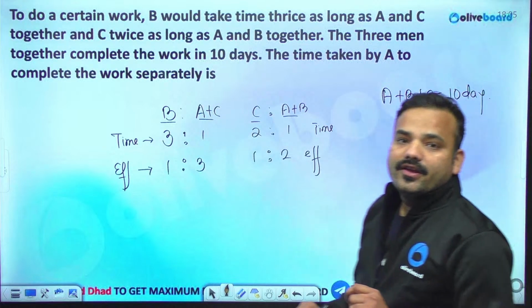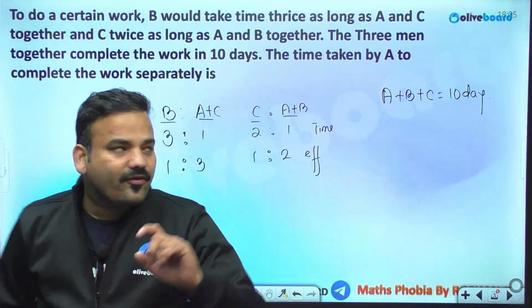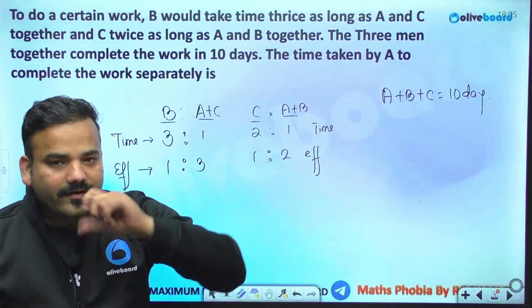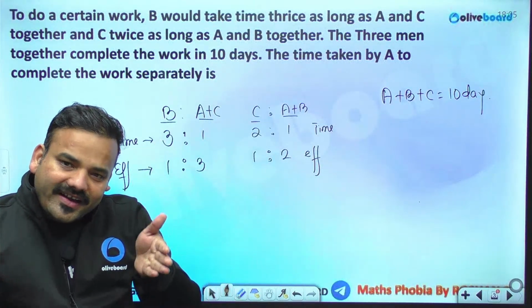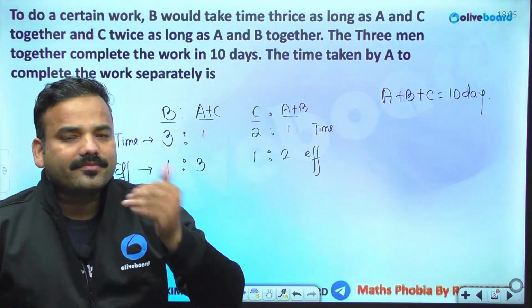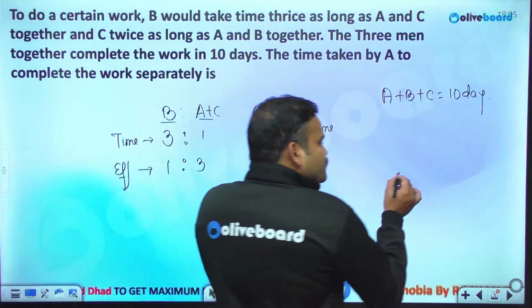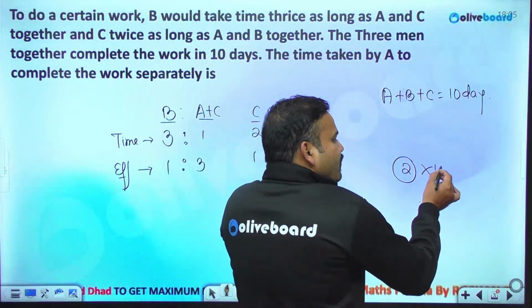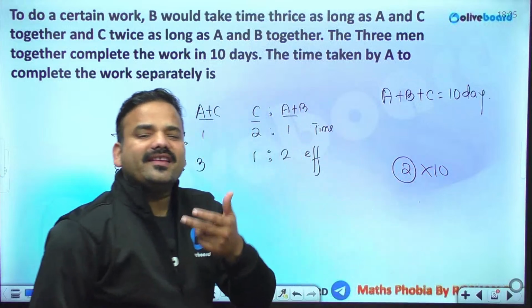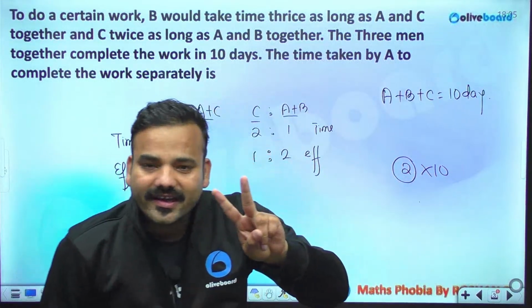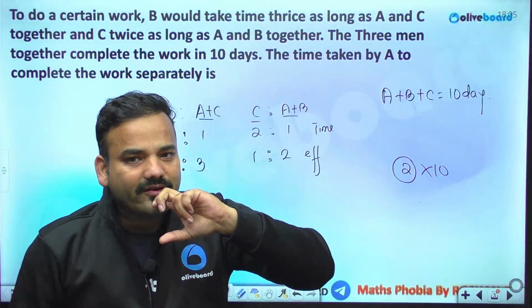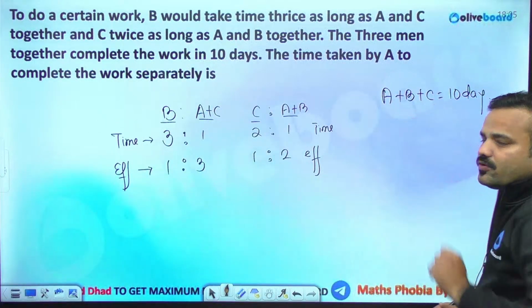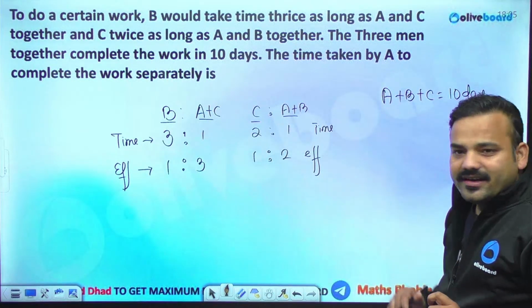Okay. So unless the efficiency of all three people is known, I won't be able to evaluate the work. Why? Because work is defined as efficiency multiplied by time. If a person is doing 2 units of work in a day, in 10 days he will perform 20 work. If he is eating 2 laddus a day, in 10 days he will consume 20 laddus. So the efficiencies of A, B, C are not known. We need to calculate them.